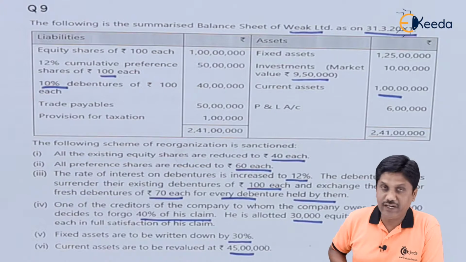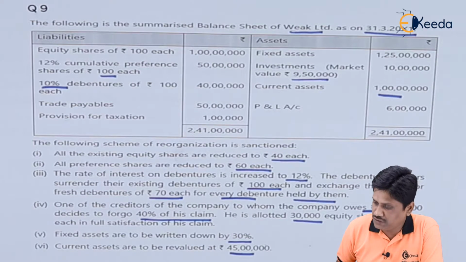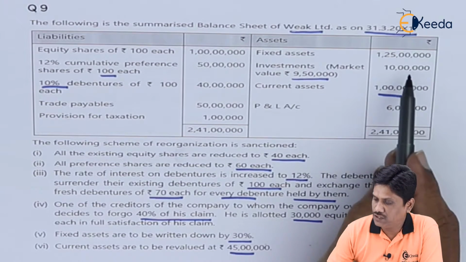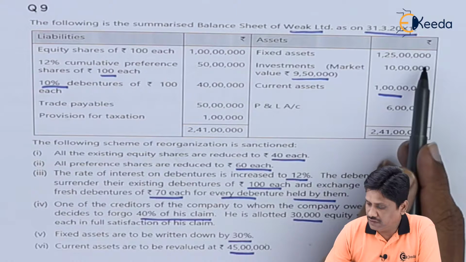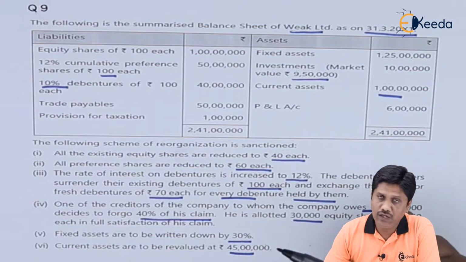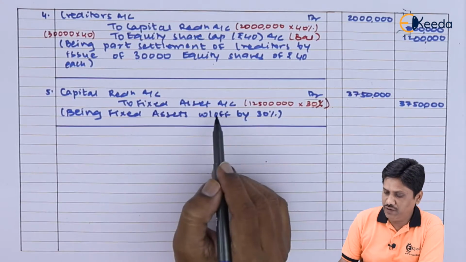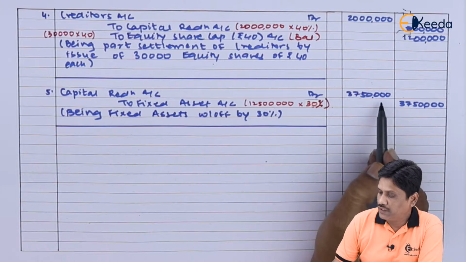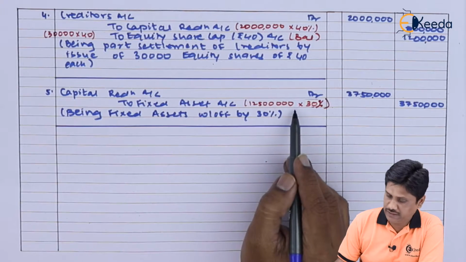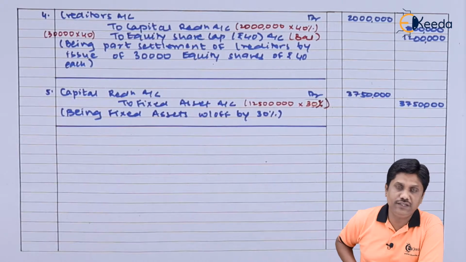Fixed assets are written down by 30%, means cannot I say fixed asset account will be credited, it is a loss to the company which will be debited to your capital reduction account. 30% of this 1 crore 25 lakhs we will cancel. So your entry will be capital reduction account debit to fixed asset account. Let us record the entry. Friends, you can notice our entry capital reduction account debit to fixed asset account 37,50,000, which is 30% of 1 crore 25 lakhs. Being fixed assets written off by 30%. Let us see the next information.